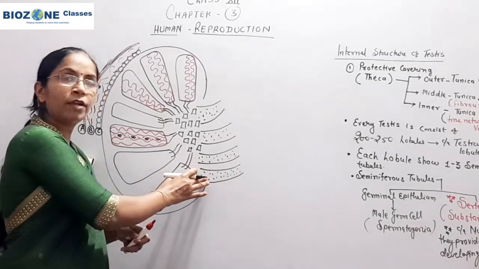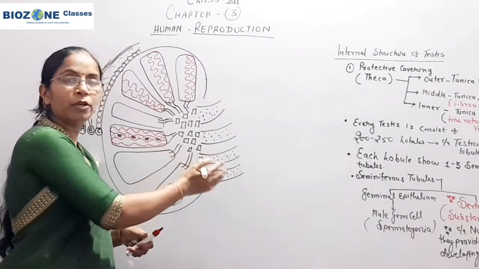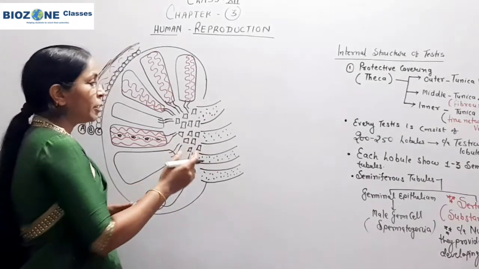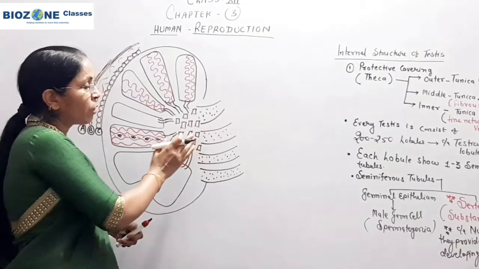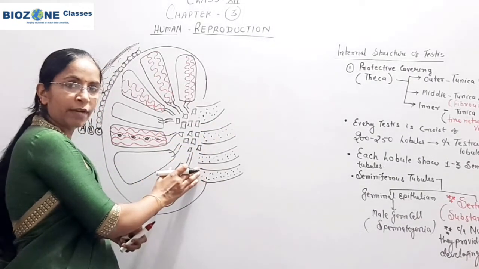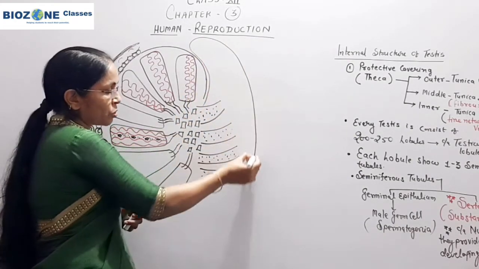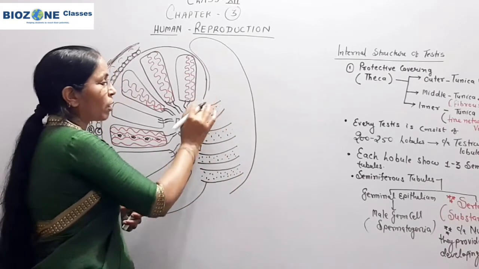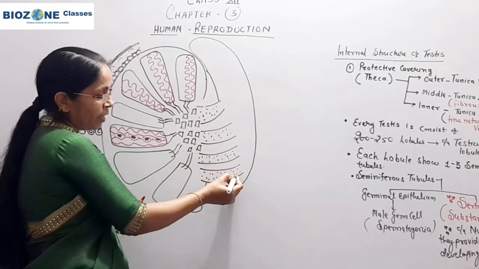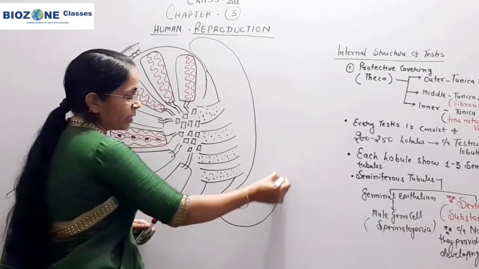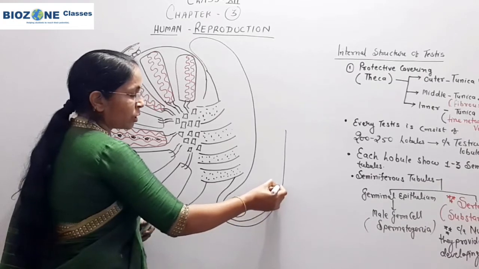If the vasa efferentia are cut or get blocked, then the path of spermatozoa is blocked between the rete testis and epididymis, because now these 4 to 5 vasa efferentia combine to form one complex, highly coiled structure. That highly coiled structure is called the epididymis. So this part you remember, the highly coiled structure is formed here.